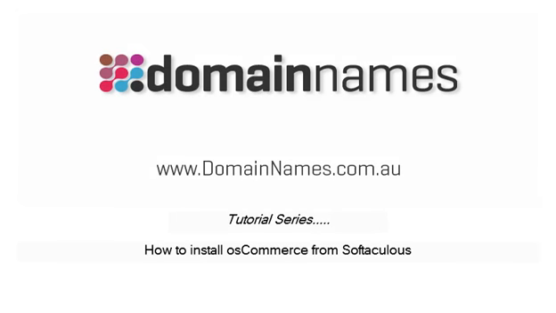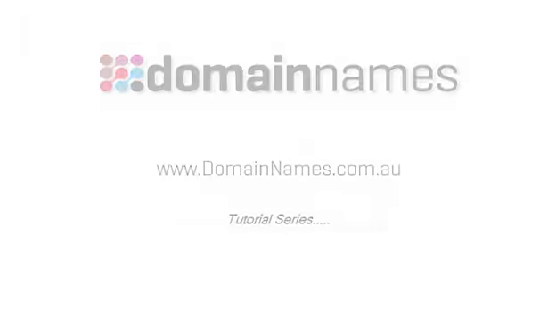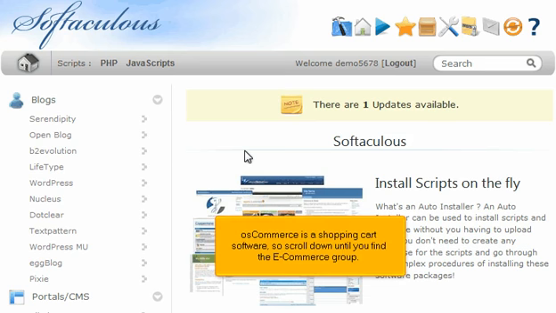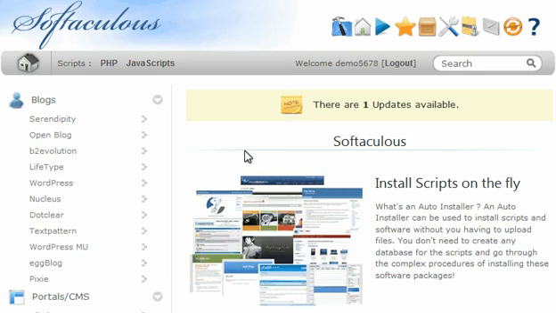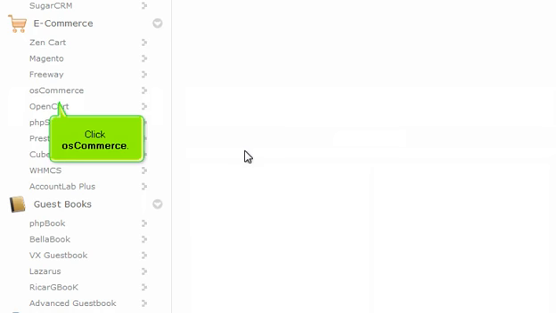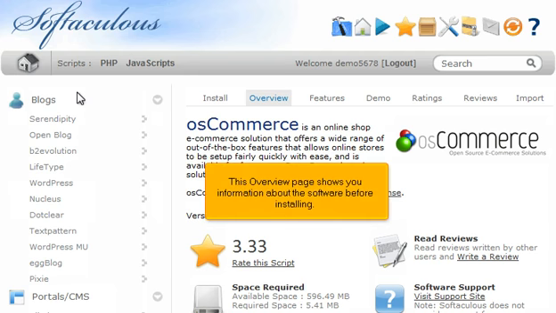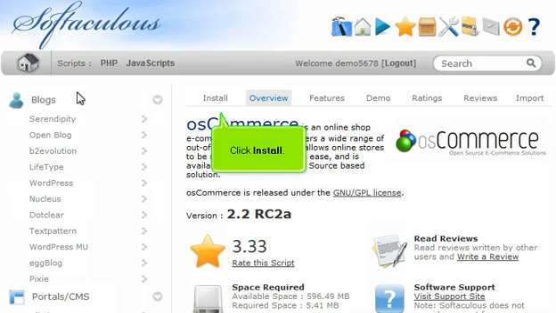How to install osCommerce from Softaculous. osCommerce is a shopping cart software, so scroll down until you find the e-commerce group. Click osCommerce. This overview page shows you information about the software before installing. Click Install.